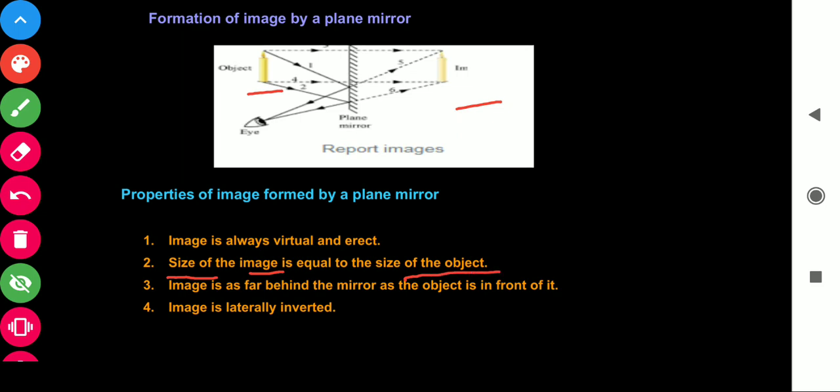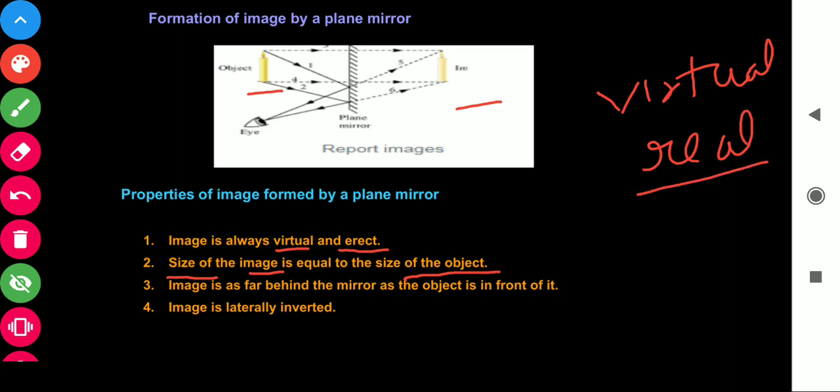Next, the image is always virtual and erect. Here, we should first understand the term virtual. The image may be virtual or real. The images which we can obtain on a screen are real images and are formed by the intersection of light rays.